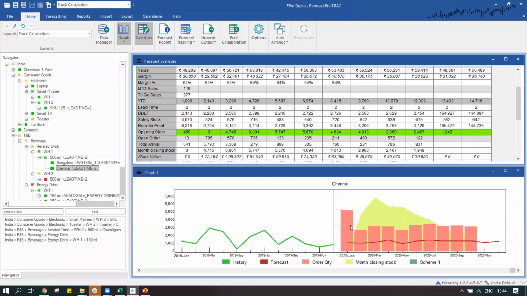It is also going to tell me our month closing stock. Since this order we are going to give now is going to come after some time, we would have a very high stock initially, and then slowly over a period of time our closing stock would also come down.